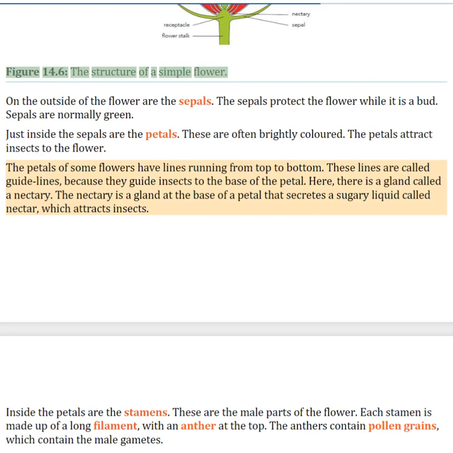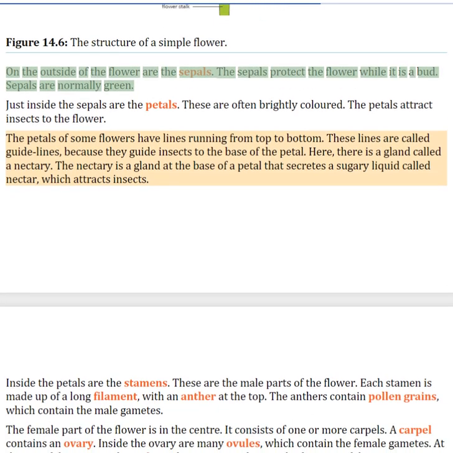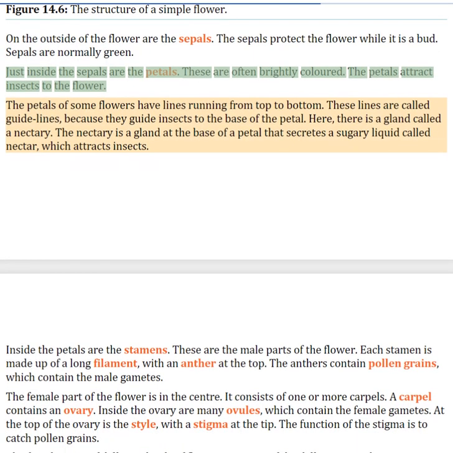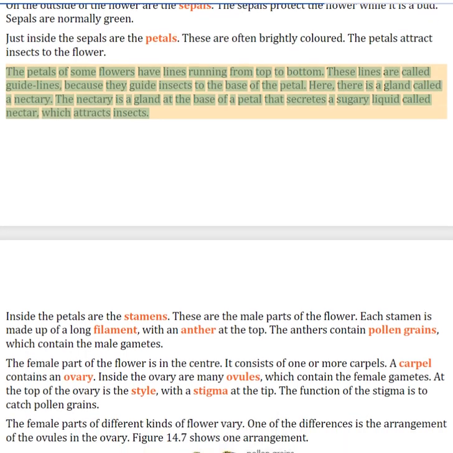Figure 14.6, The structure of a simple flower. On the outside of the flower are the sepals. The sepals protect the flower while it is a bud. Sepals are normally green. Just inside the sepals are the petals. These are often brightly colored. The petals attract insects to the flower. The petals of some flowers have lines running from top to bottom. These lines are called guide lines because they guide insects to the base of the petal.